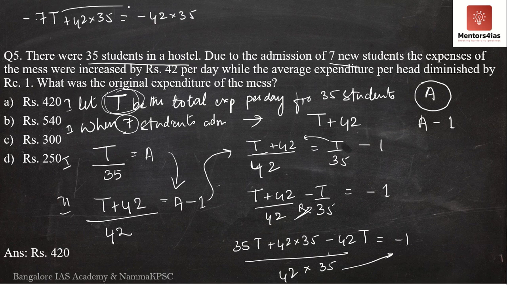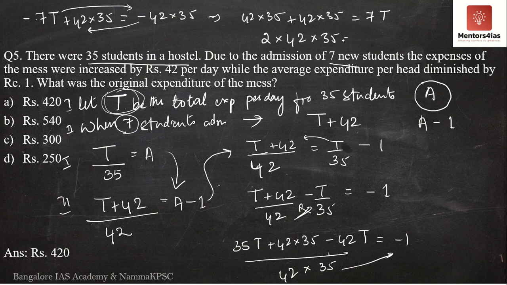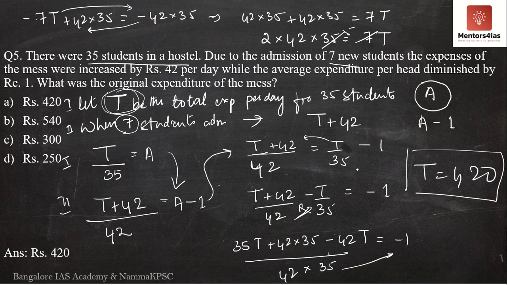So I will now take 7T to the right hand side and 42 into 35 to the left hand side. So what do we get now? We get 42 into 35 plus 42 into 35 is equal to 7T, or I can write 2 into 42 into 35 is equal to 7T. 7 5s are 35, 5 2s are 10, 10 into 42 is what? 420. Therefore T is equal to 420.